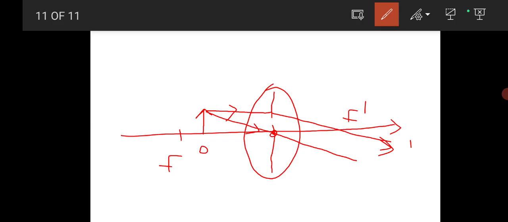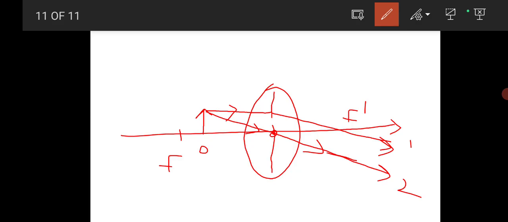It just travels in a straight line like this, undeviated. Ray 2. The one ray parallel to the principal axis passes through F dash after refraction through the lens. The other ray, passing through the optic center without any deviation, moves in the forward direction.